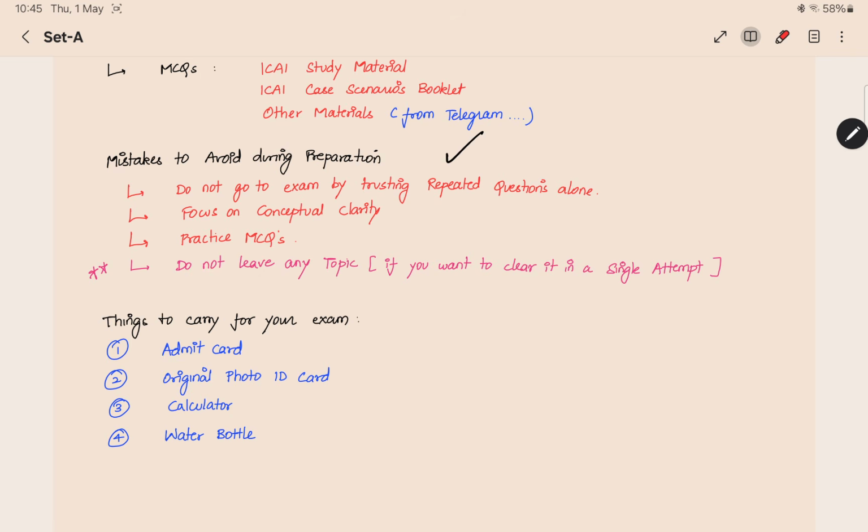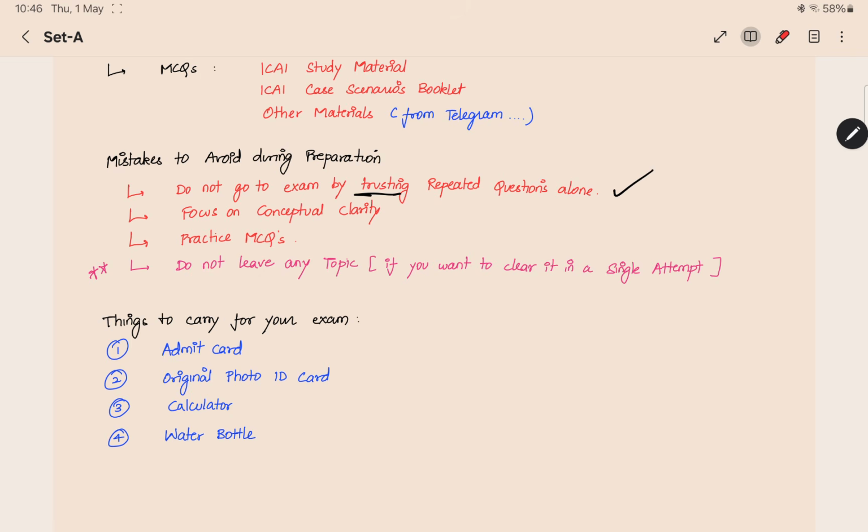First thing is, earlier the SPOM exams were easy. People used to refer repeated questions, people used to refer important concepts, and then they used to easily pass the exams. But now the paper has become a little bit tough. So you need to have some concept clarity to easily pass the exam. If you do not have concept clarity, if the questions are not favorable to your preparation, then you may lose the attempt.